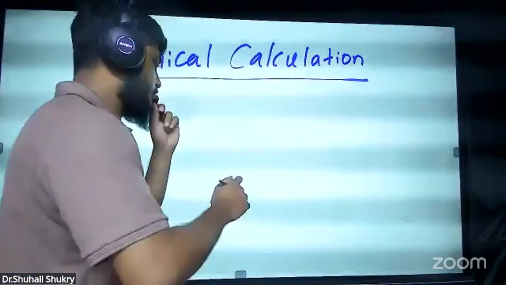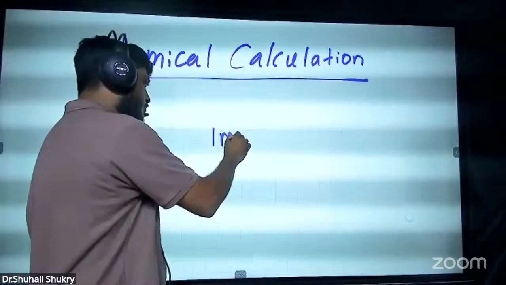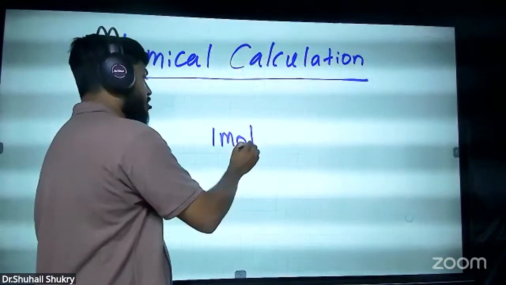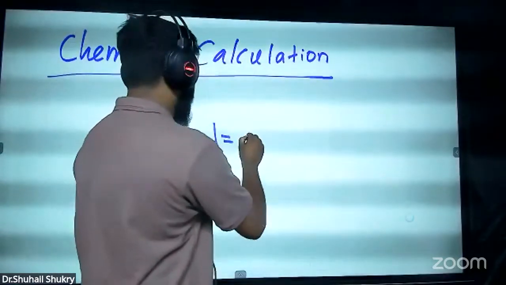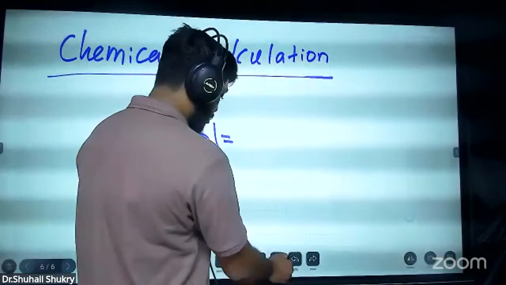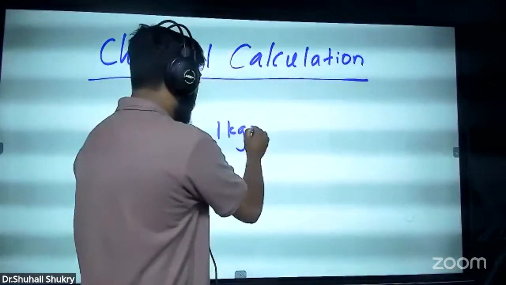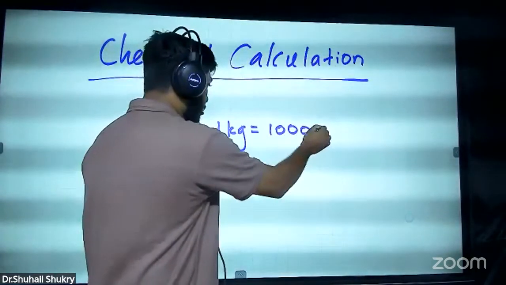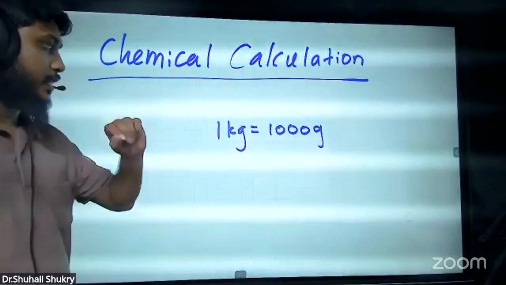What is 1 mole? For 1 kilogram, you know that when 1000 grams join, that is 1 kilogram. You have an idea like this.